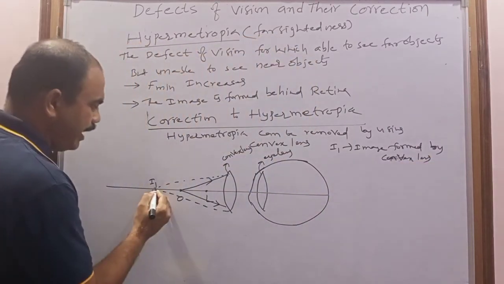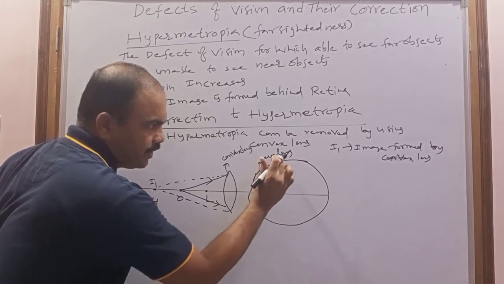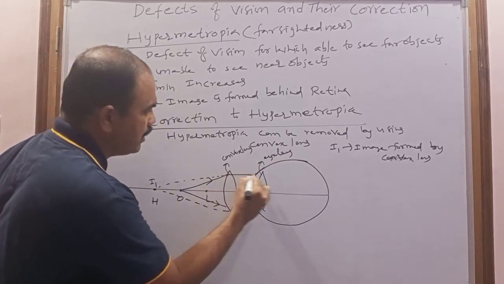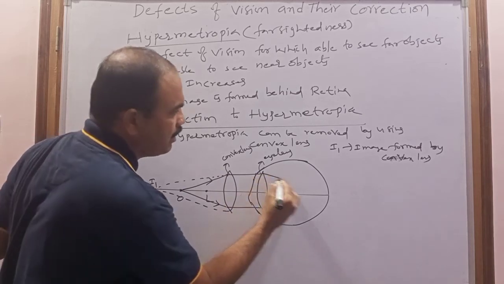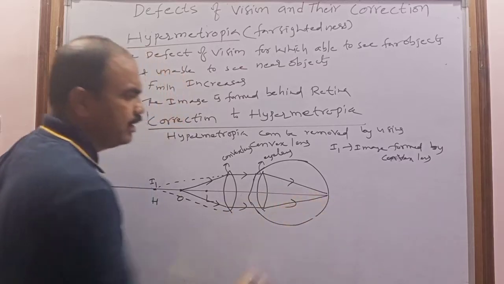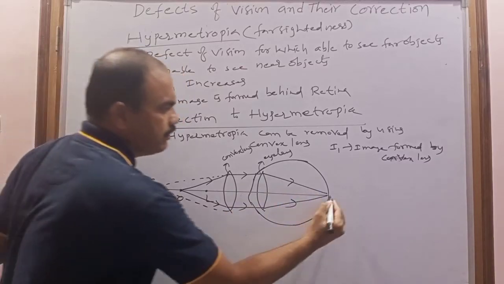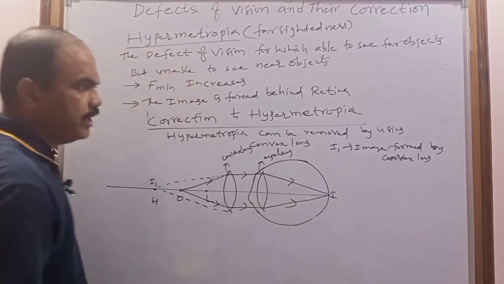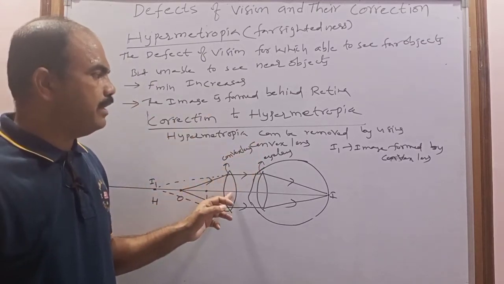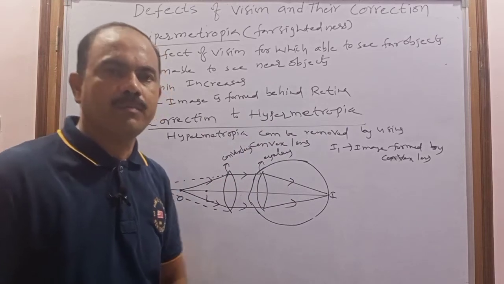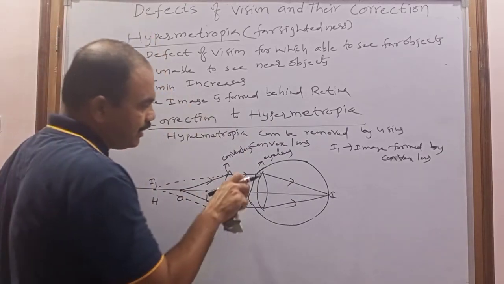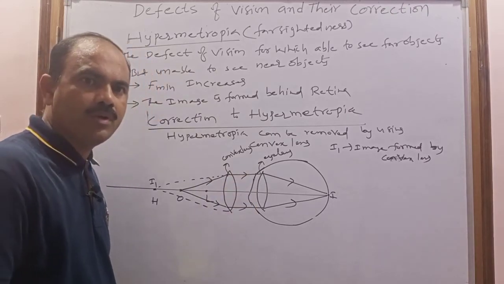Now this I1 can act as an object for this eye lens. So then finally the image can be formed on the retina. So this is the final image I. So in this way, by using this convex lens, we can remove the hypermetropia. Okay, but how much focal length of the convex lens do you have to use?